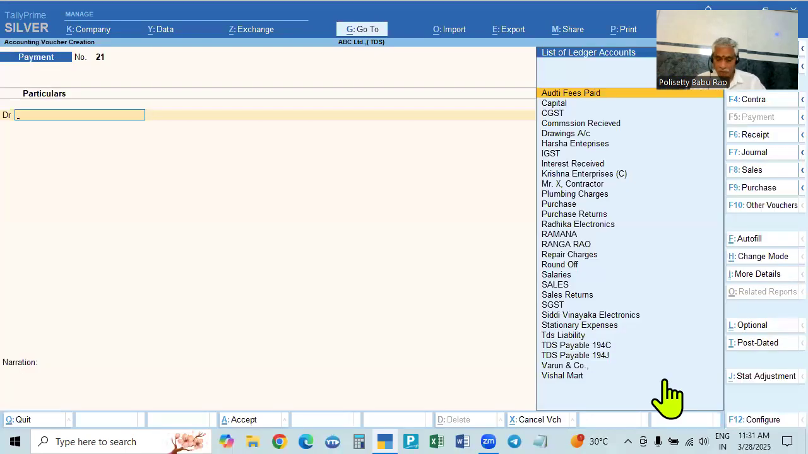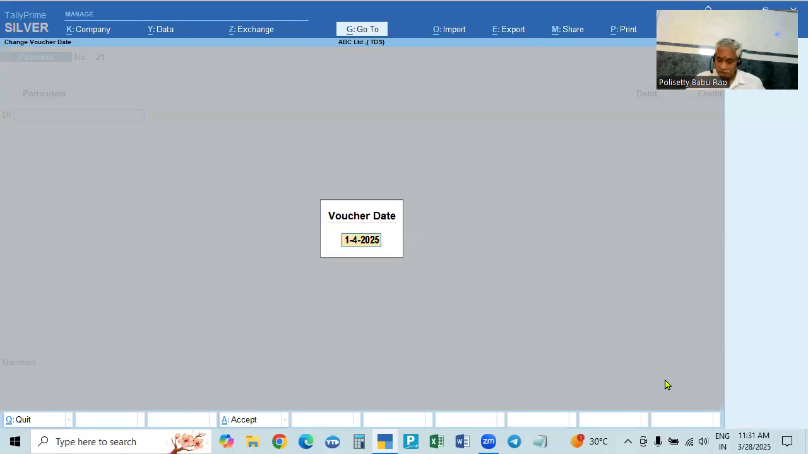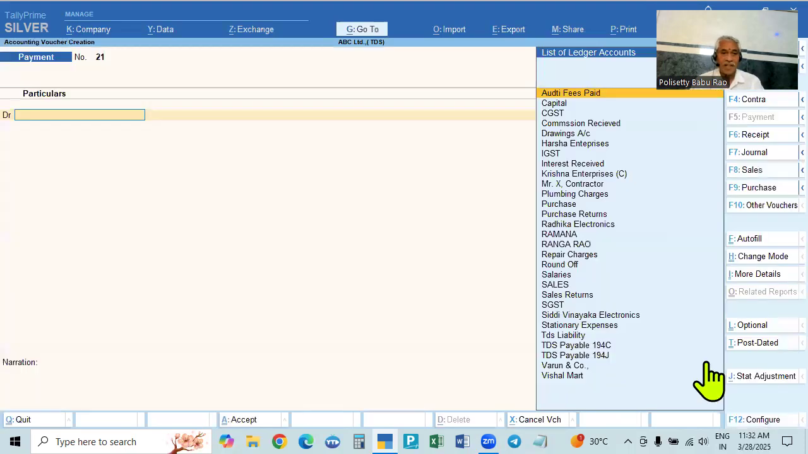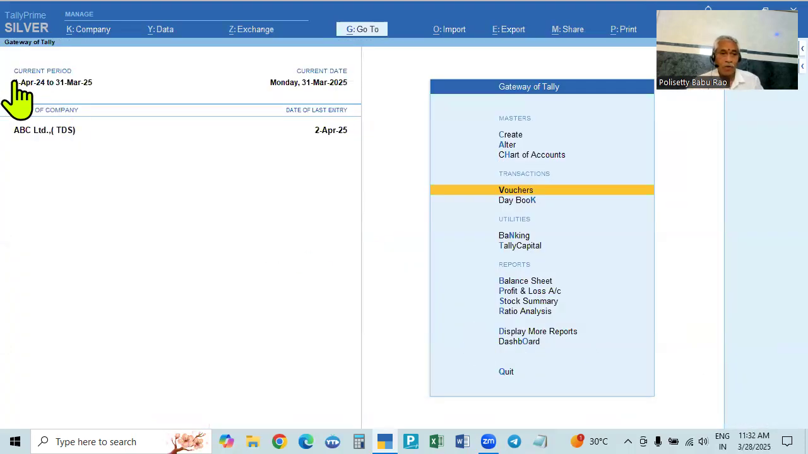Also, if you want to take a date before this, such as 31st March 24, the ending of the last financial year, this will also not be accepted, because the date cannot be earlier than the financial year beginning. The beginning is 1st April 24, so the date cannot be before that. That's why we can record only in this period.